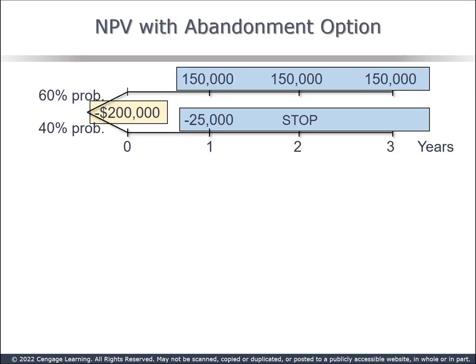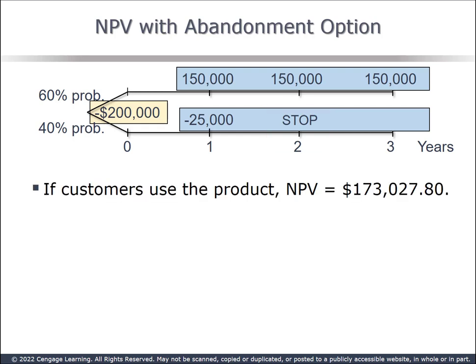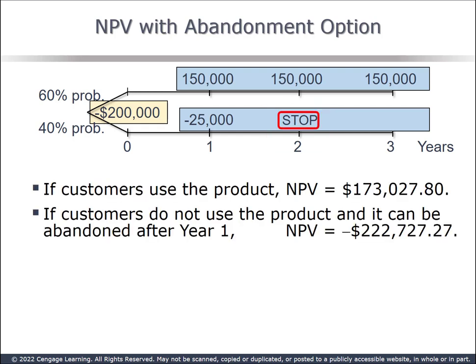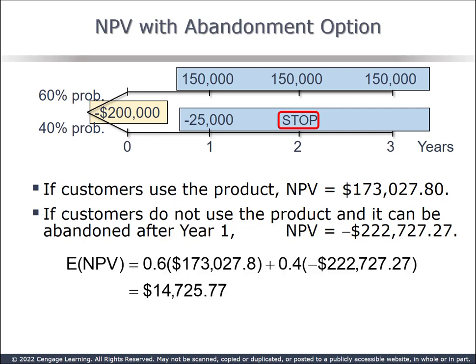The further revised dual path timeline reflects abandoning the project after year 1 on the lower leg. Upper leg NPV still is 173, but the lower leg changes to minus 222. The addition of the option to abandon has turned this project from an NPV of minus 1051 to a positive NPV of 14,725.77. Since the abandonment option reduces risk, it could also reduce the cost of capital, further improving the NPV.